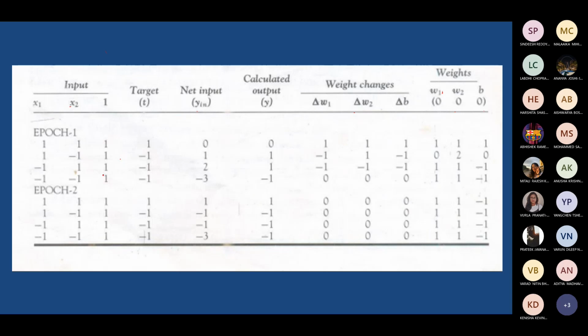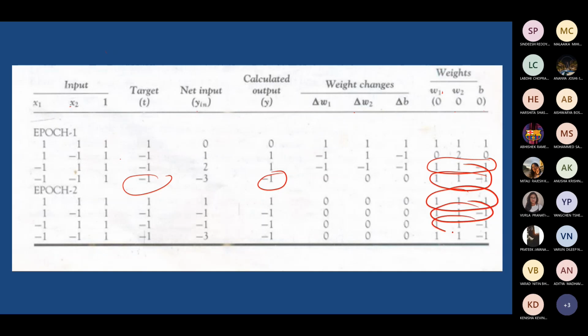So at the end of the training, you will get some weights, right? So when you stop here, you can even freeze your weights, because after that they do not change. That is what you can observe here.